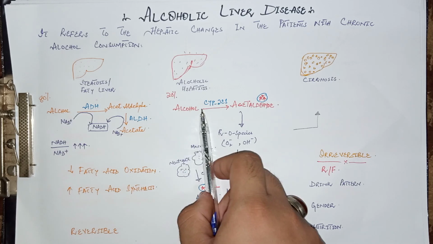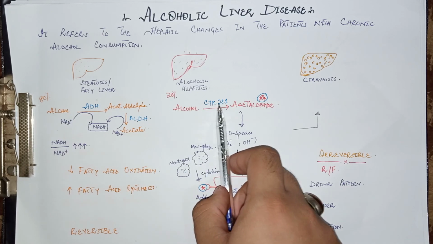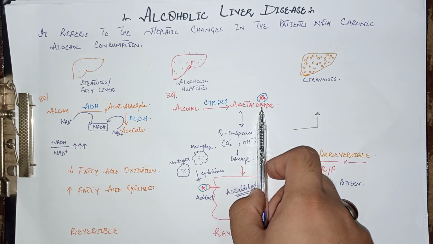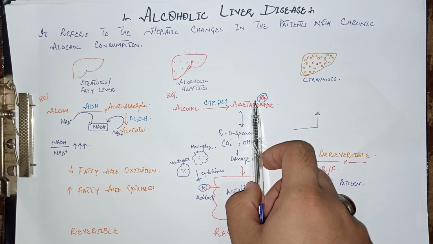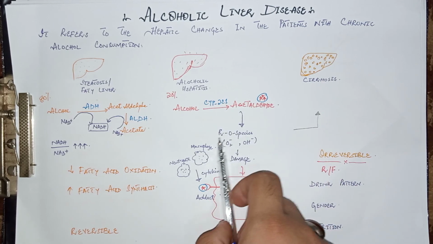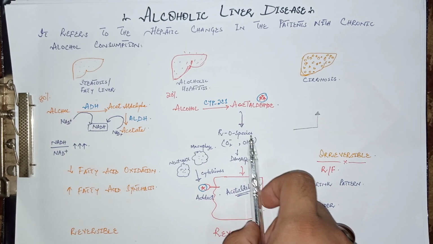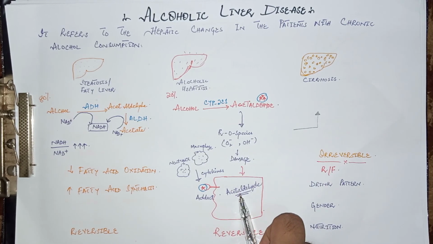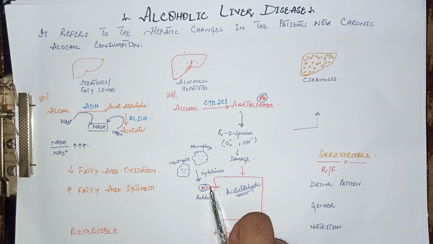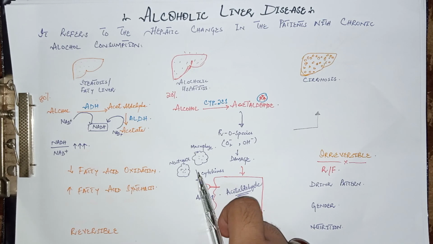20% of the alcohol, by the action of enzyme cytochrome P2E1, converts into acetaldehyde. Due to the overproduction of acetaldehyde, there is production of reactive oxygen species or free radicals, which cause damage to the hepatocyte. This acetaldehyde also binds to the receptors present on the hepatocytes, which is called an adduct, and it generates an immune response.